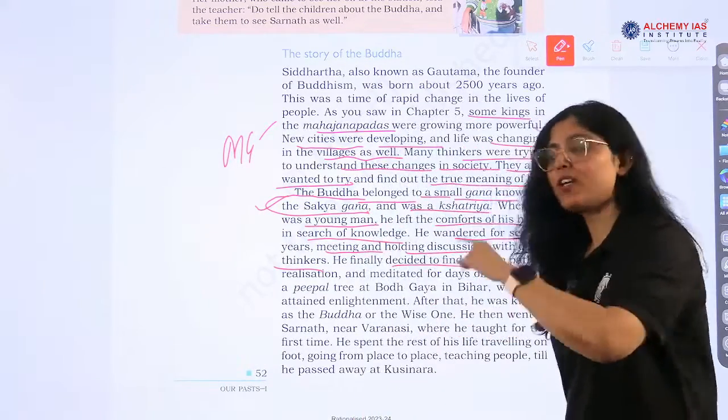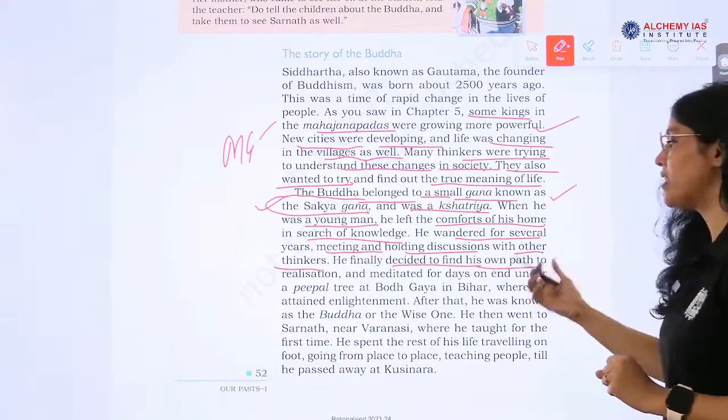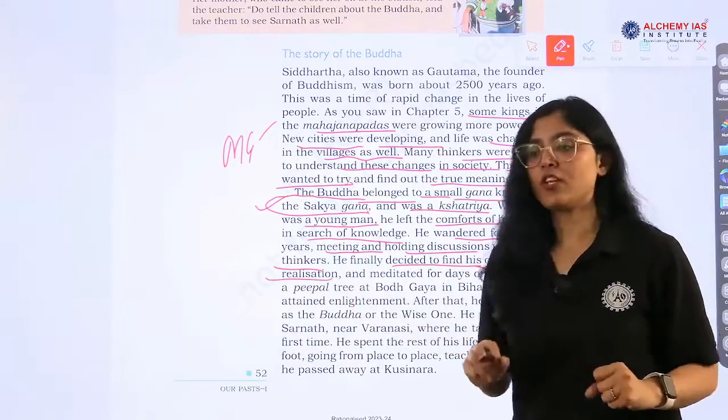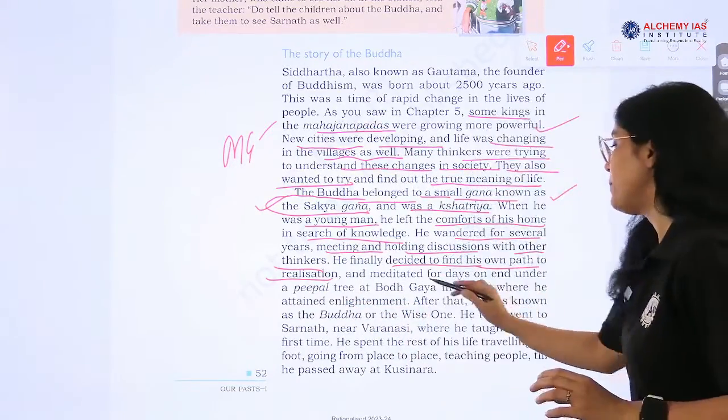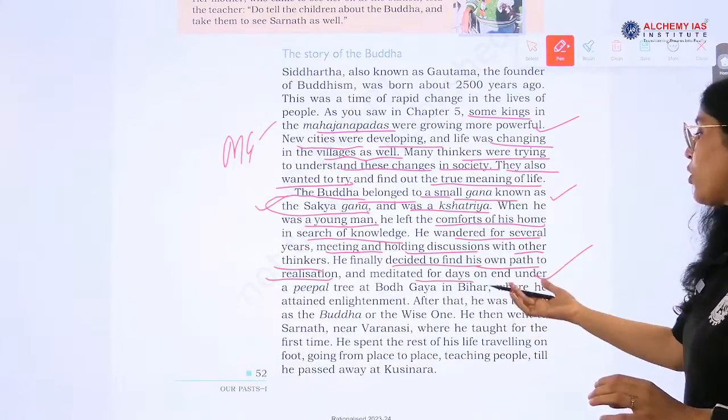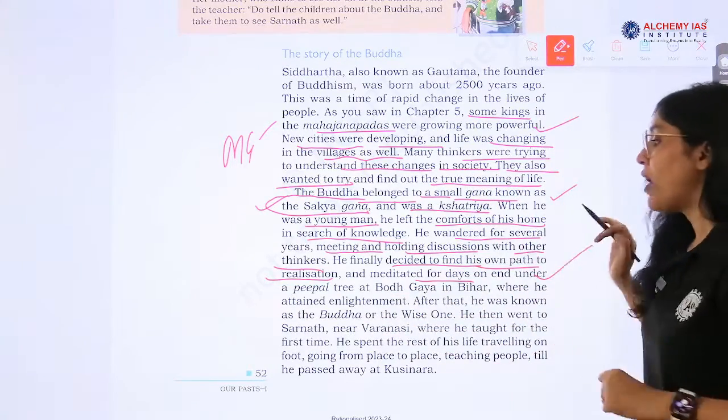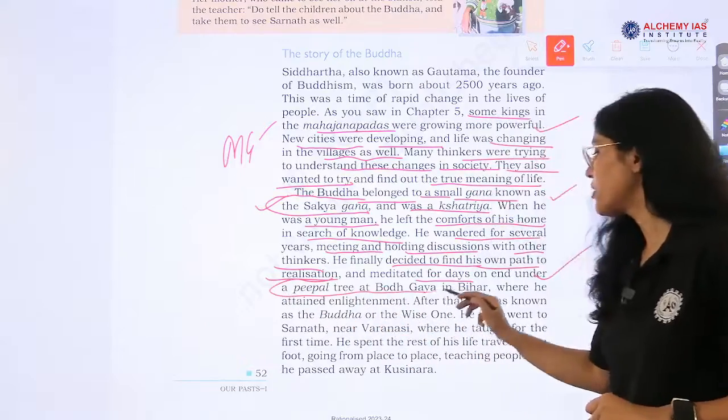So he went on to find his own path to realization. He started meditating, and meditated for years, days on end, under a peepal tree at Bodh Gaya.